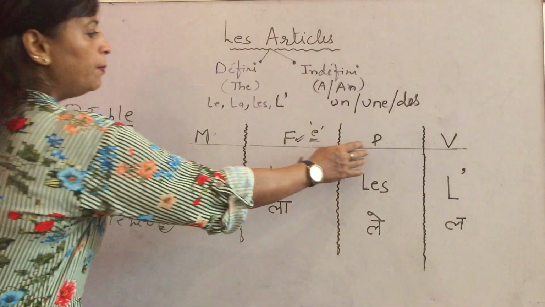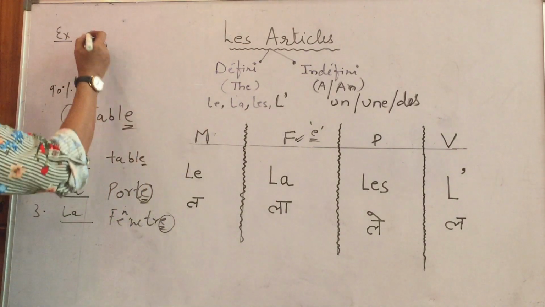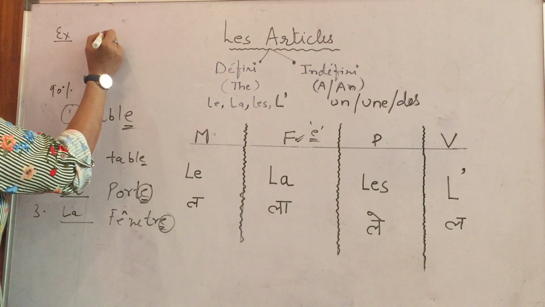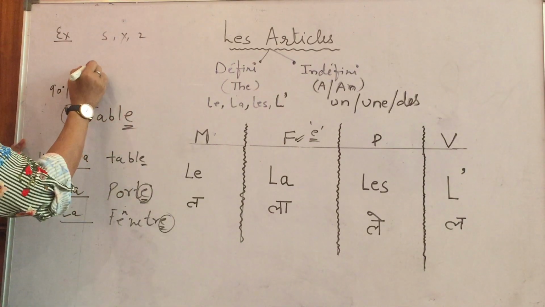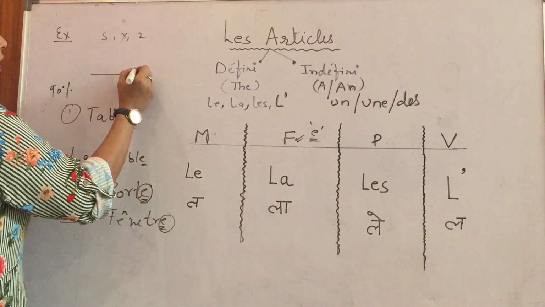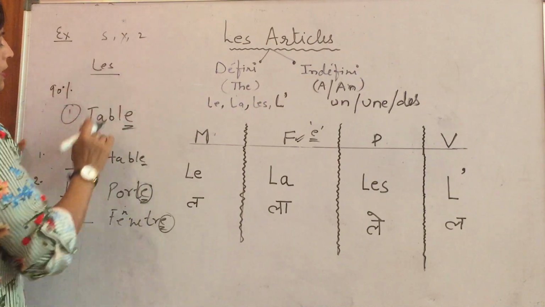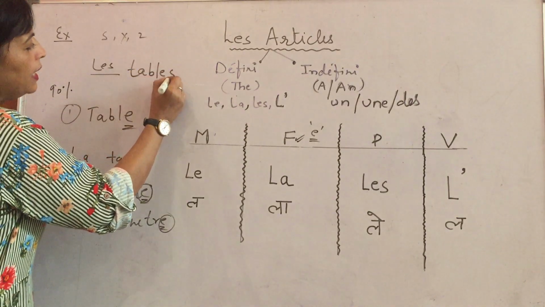Now come to the plural. The plural rule is the same as in English. Whenever the word is ending with S, X, Z, that means the word is plural. For that we will use LES. For example, let's take the same example. TABLES.